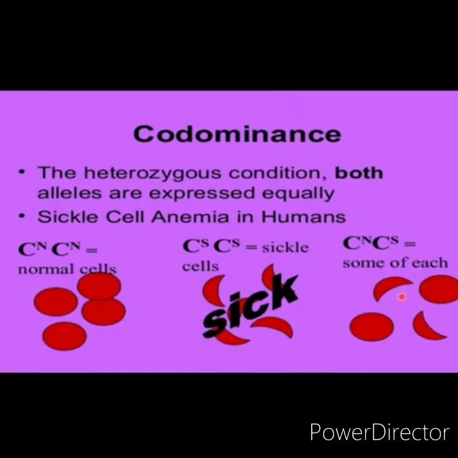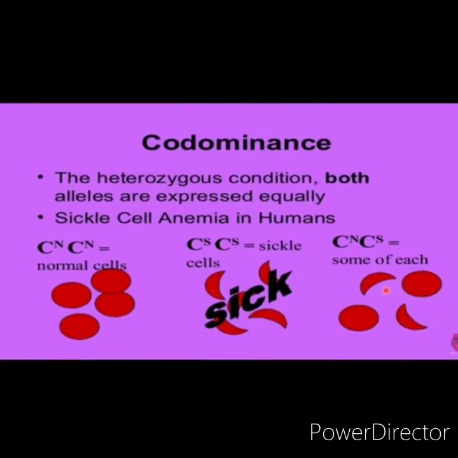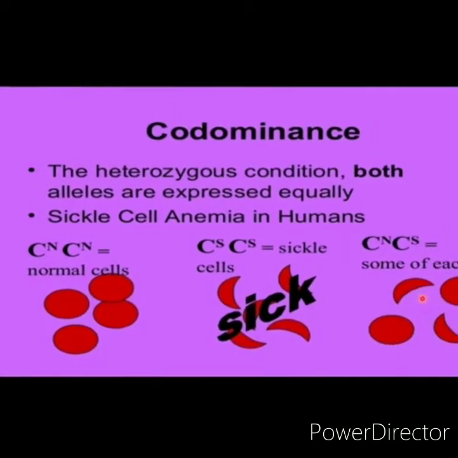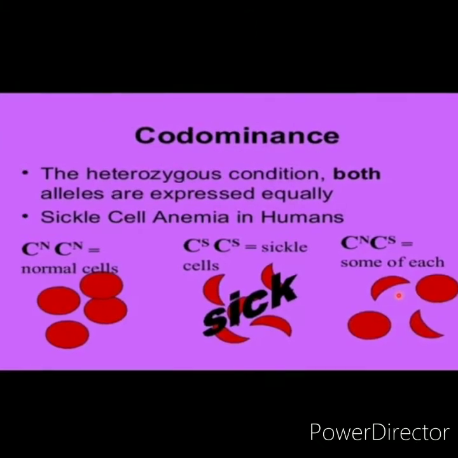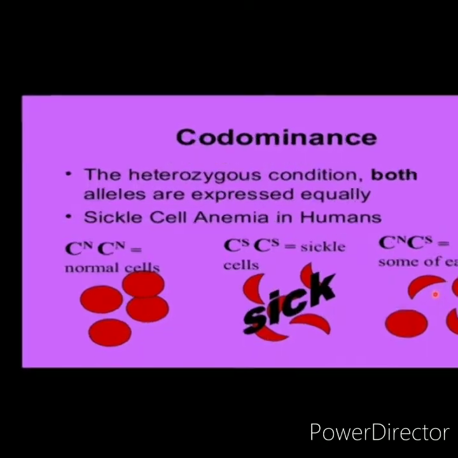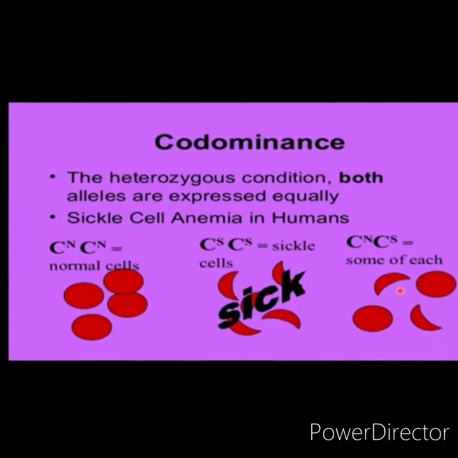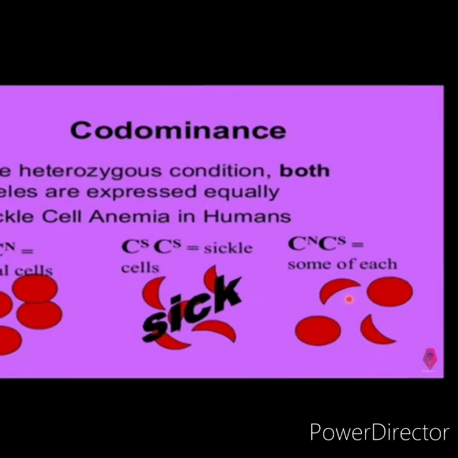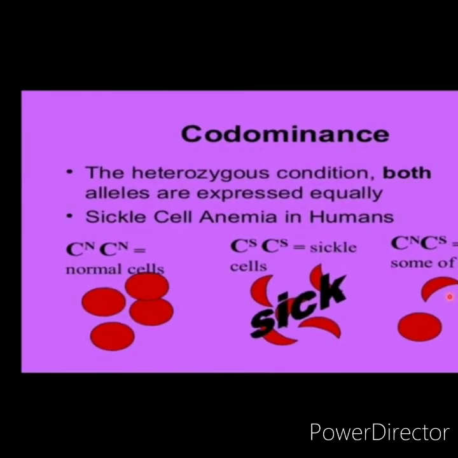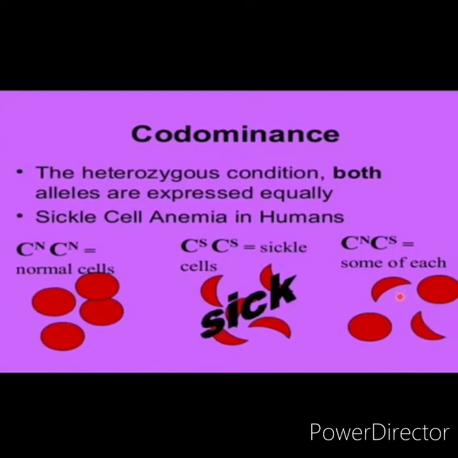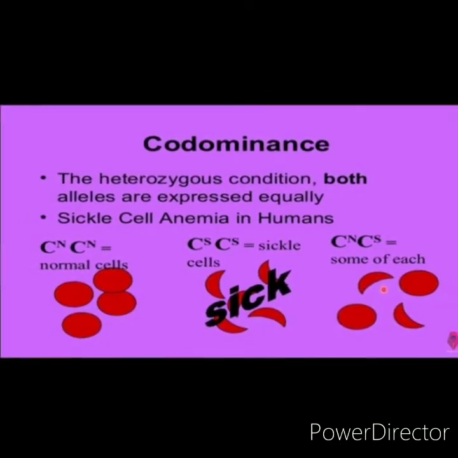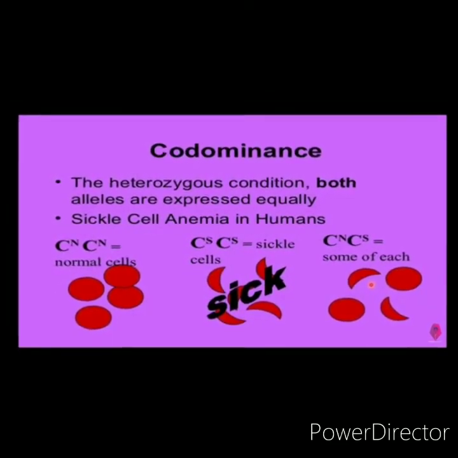Another example, in human beings, is a disease called sickle cell anemia. Here, the RBC becomes sickle or crescent moon-like. The reason for this is that the allele responsible for the round shape of RBC undergoes mutation, which means sudden change, and causes sickle cell anemia. The symptom of this disease is that the organism does not get proper oxygen supply.